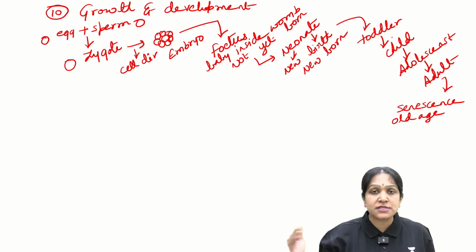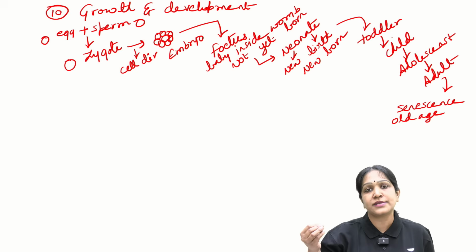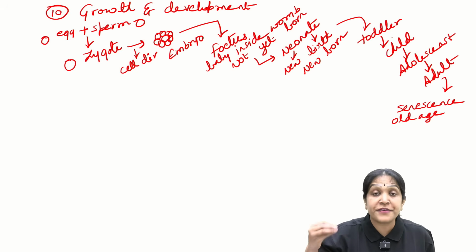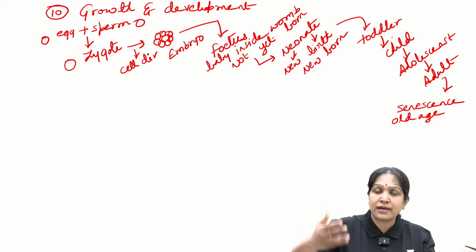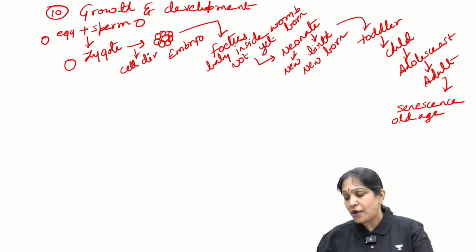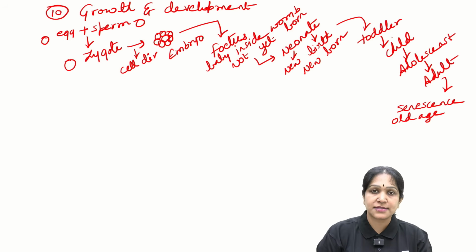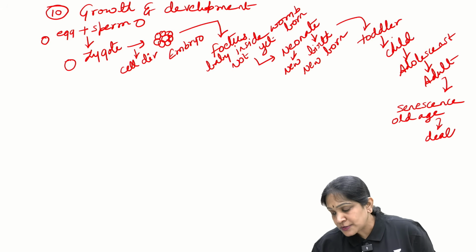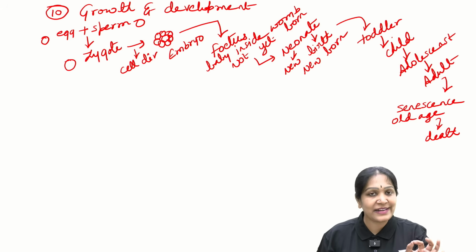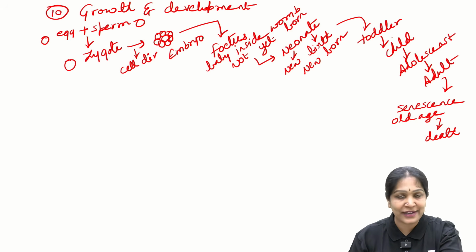So senescence means what? Old age symptoms, grey hair, wrinkled skin, memory loss, hearing loss, decreased physiological capacity, decreased sexual interest, or increased susceptibility to death. This is called senescence. And after that eventually what happens? Death. So in a way unit 10 deals with womb to tomb, everything covered in unit 10.